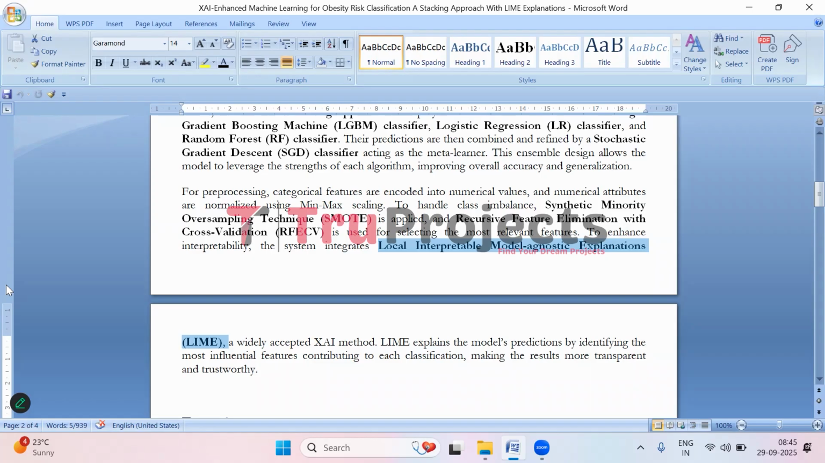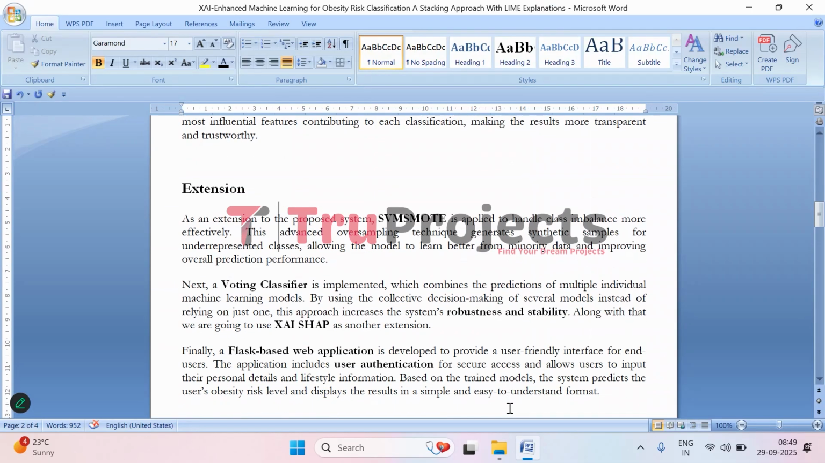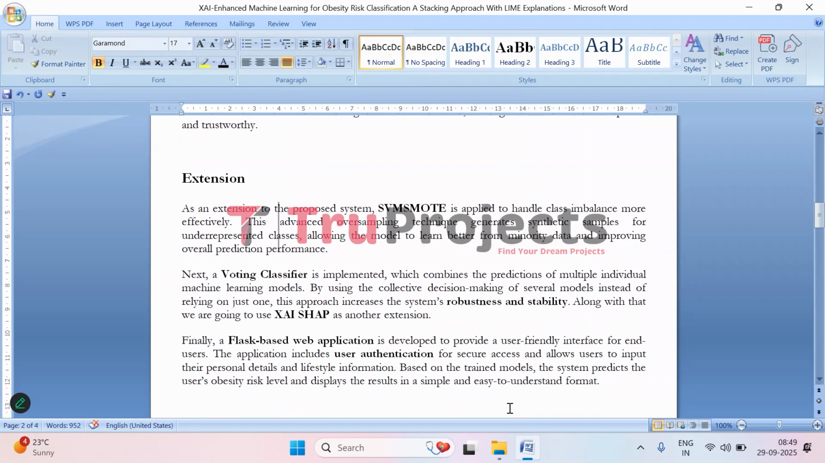So instead of just giving a black box result, the system can explain why it thinks someone falls into a certain obesity category, making it much more transparent and trustworthy. And to further improve the performance of this project, here we have used some extensions. So we have added some enhancements.